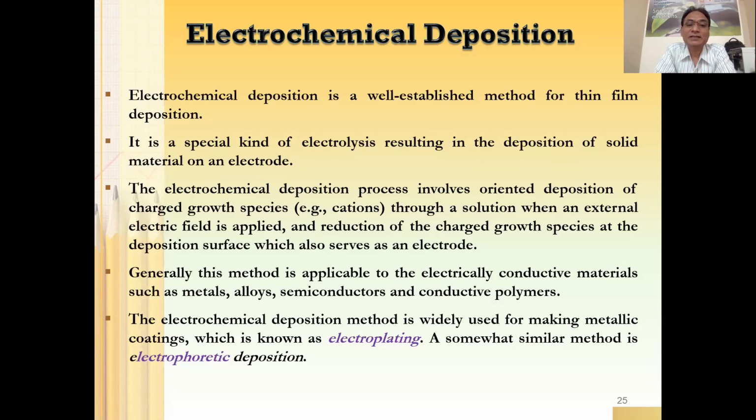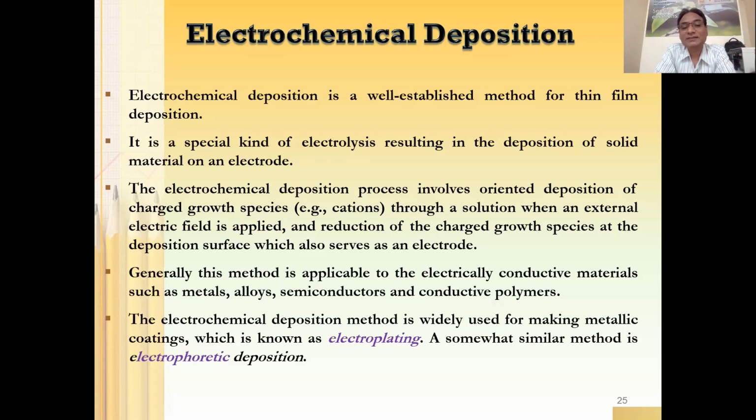It is a special kind of electrolysis resulting in deposition of solid material on an electrode. So this is also a kind of electrolysis, because the electrical signal is going to be responsible for separation of cations and anions. Okay, and as a result of that, you will be able to deposit the required material on the surface of the electrode. The electrochemical deposition process involves the oriented deposition of charged species, it could be cations or anions, through a solution when an external electric field is applied, and reduction of charged growth species at the deposition surface, which also serves as an electrode.